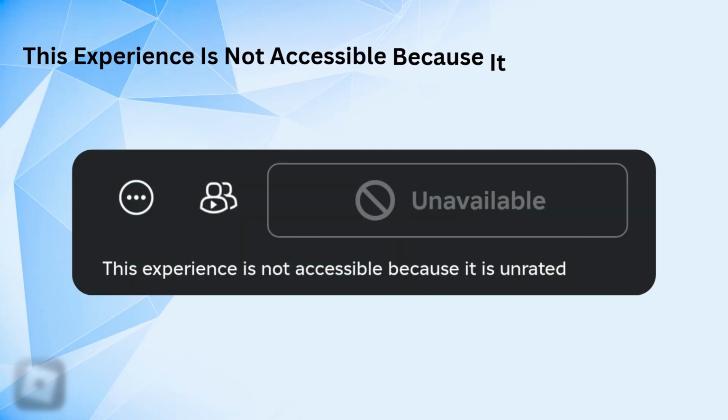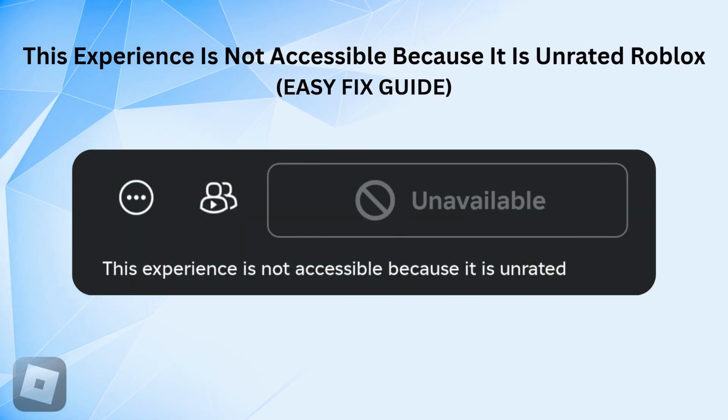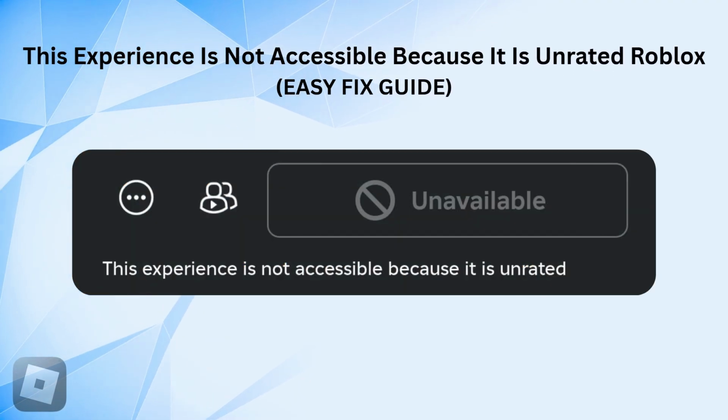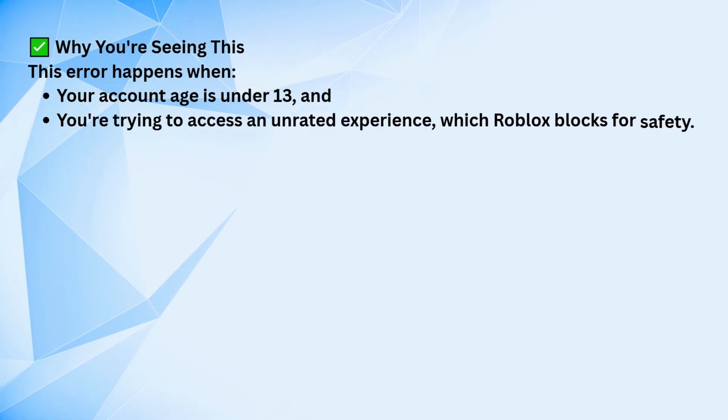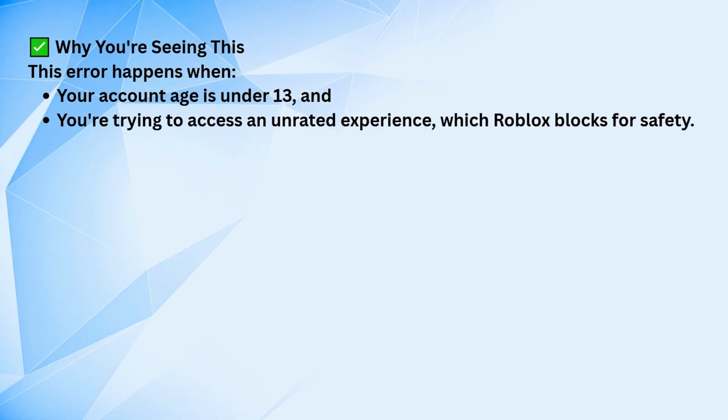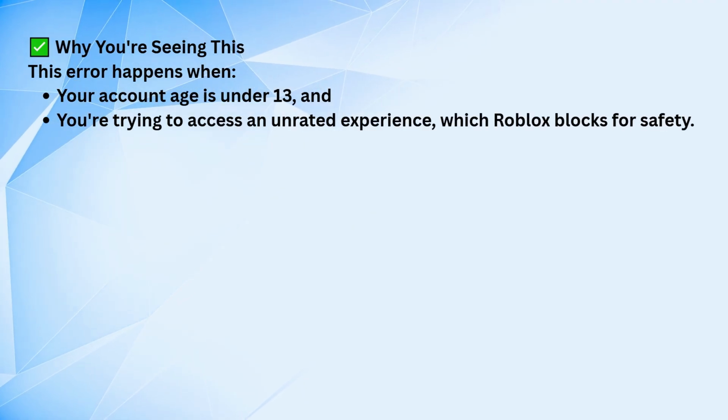If you're seeing a message that says an experience is unavailable because it's unrated, it's usually because your Roblox account is set to under 13. Roblox blocks access to certain games for safety reasons when it detects that. To check your age setting, log into your Roblox account on a browser.